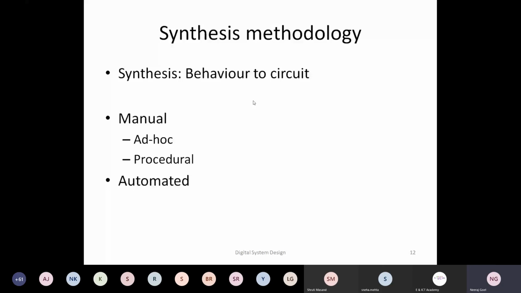The other way is, if we somehow create a standard, specific procedure, and you follow that procedure, then you would certainly be able to get a decent design within less time. So even if it is manual, we can still create a procedural or systematic flow. And this is what we will try to do in this module.